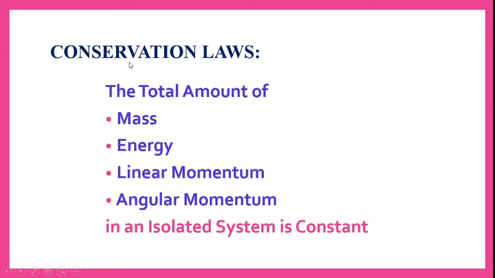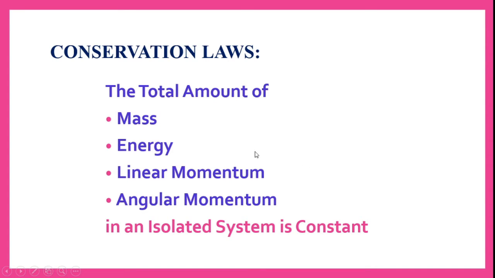According to the conservation property, or law of conservation, all these parameters will be constant in an isolated system.